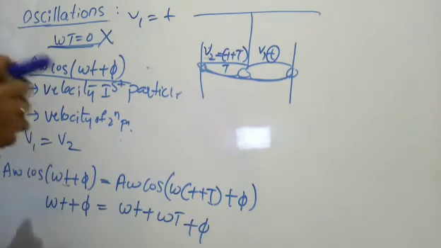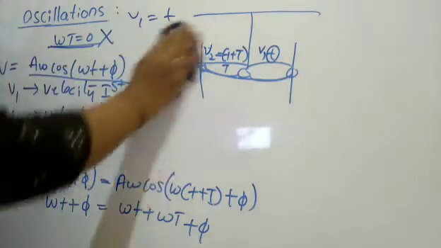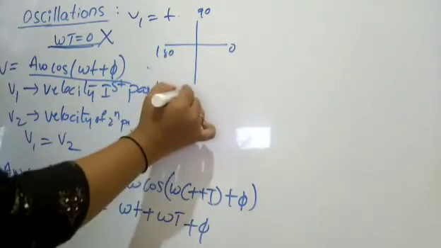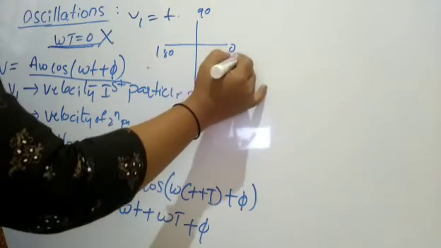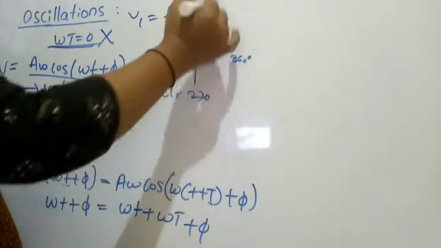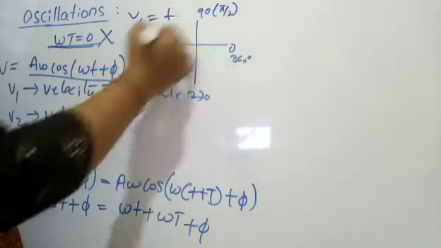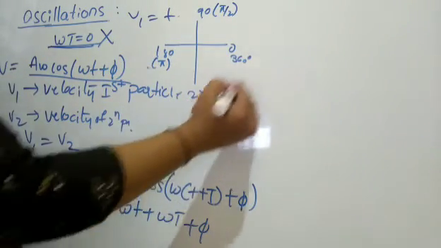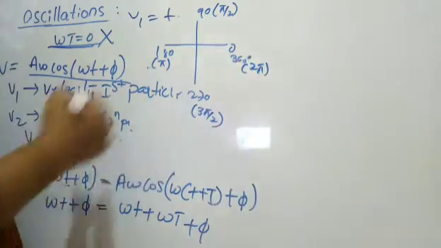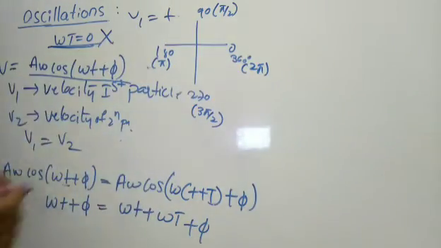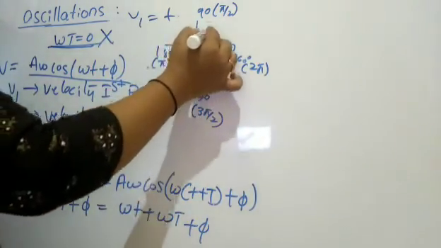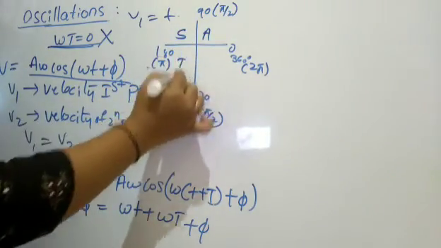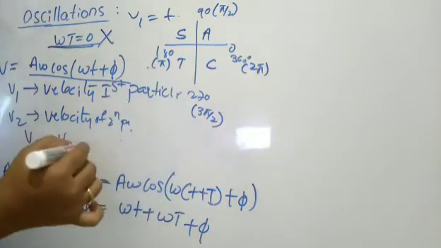Now next comes the very important part, that is of allied angles: 180, 270 and 360. We know this is pi by 2, this is pi, this is 3 pi by 2, this is 2 pi. Now in all four quadrants, sine will be positive here, tan is positive here, cos is positive here.